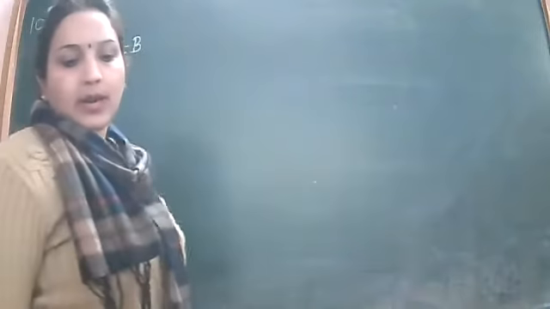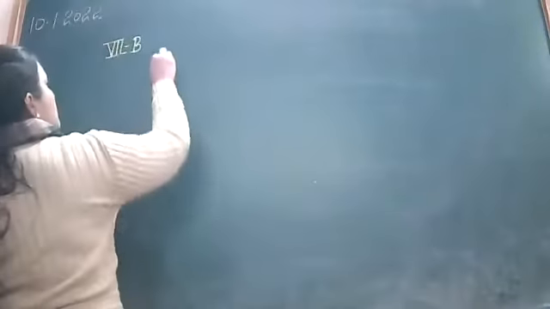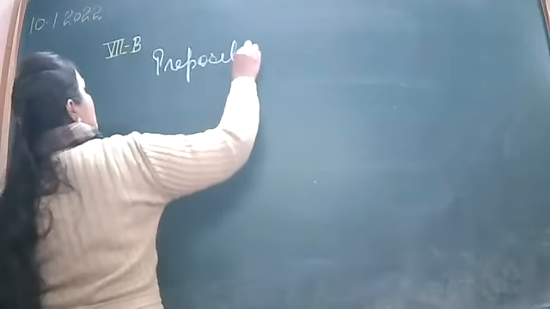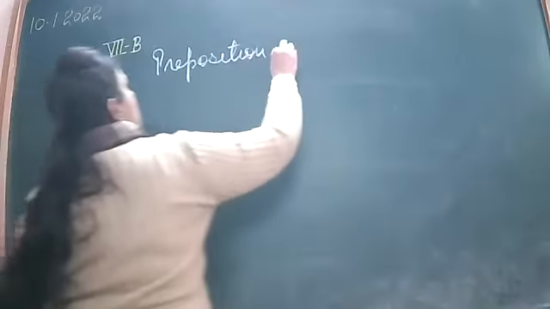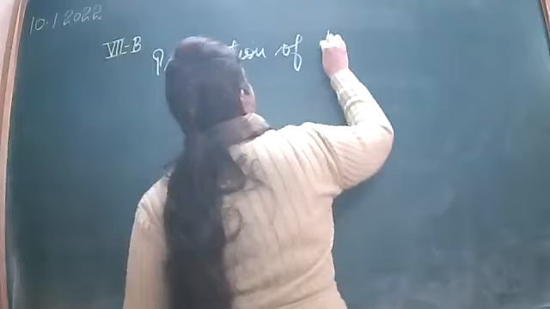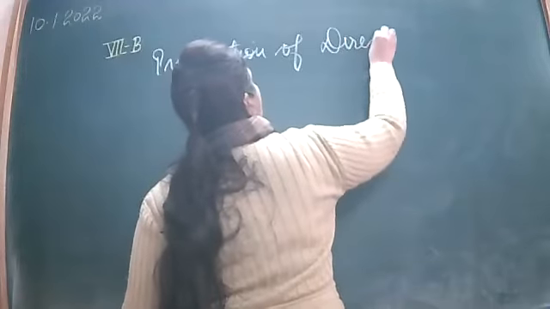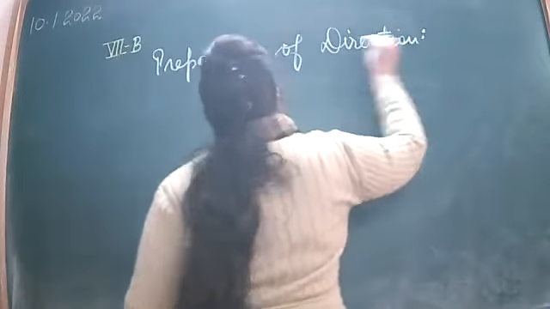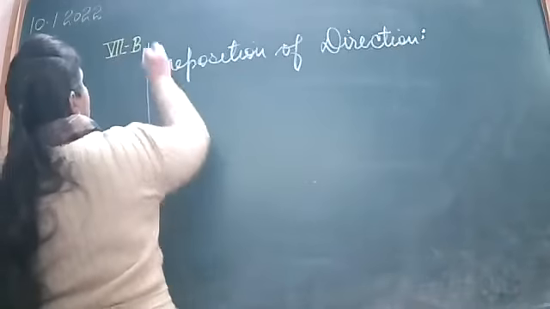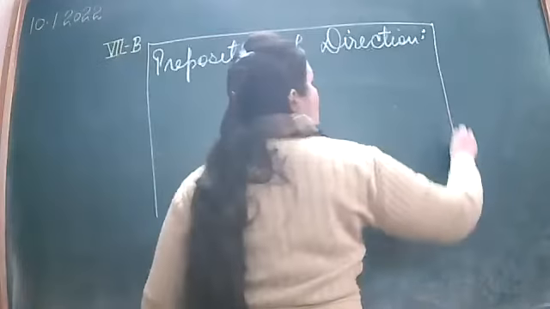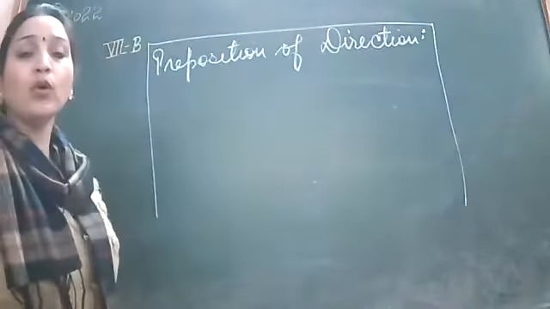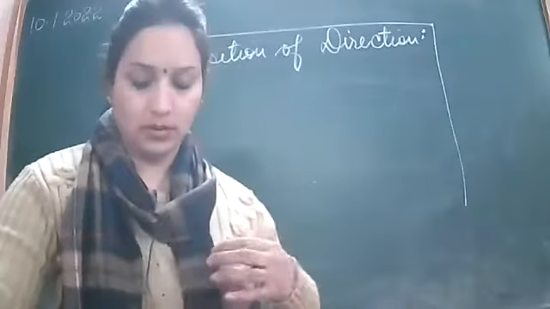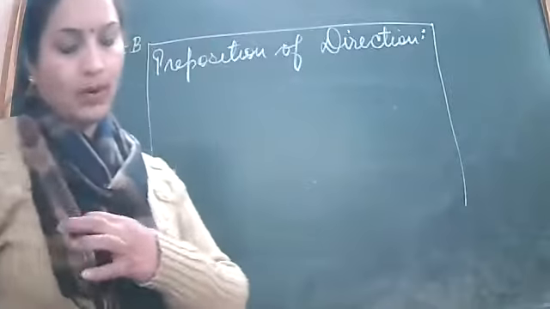Now, the next table that you will be preparing will be preposition of direction. So you have to think about all those prepositions that tell you about direction.